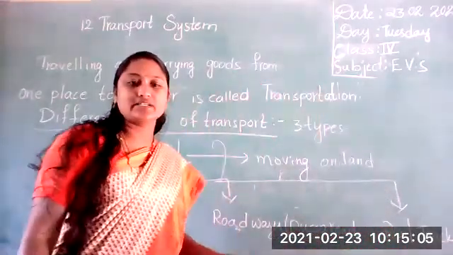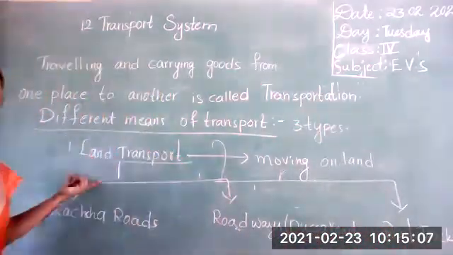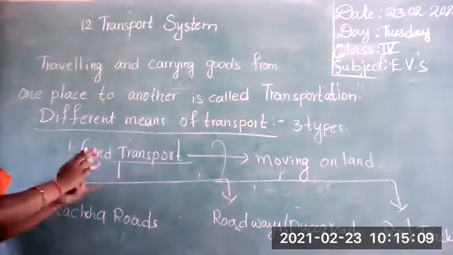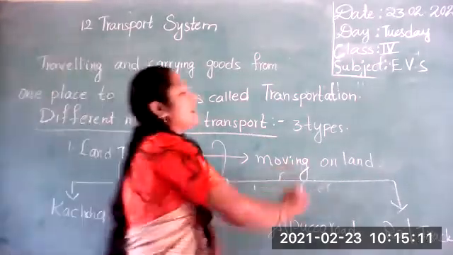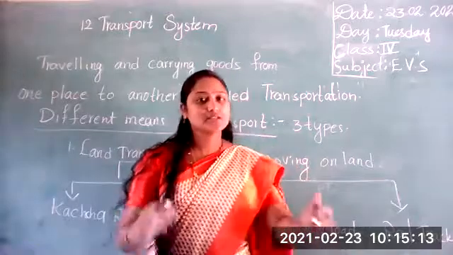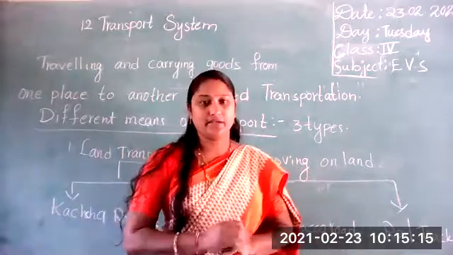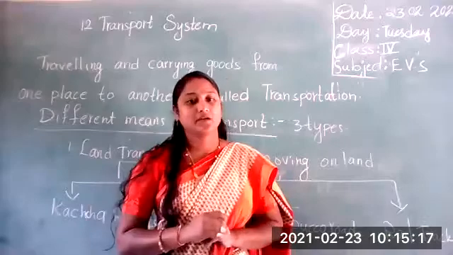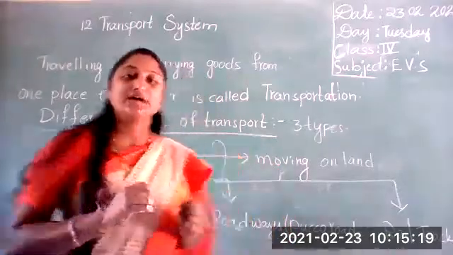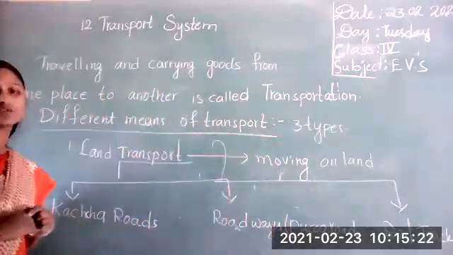Okay, students, did you understand? So here, land transport refers to vehicles that are moving on land, isn't it? These are not moving on water. It is moving on land. Now here I am going to explain about kacha roads.